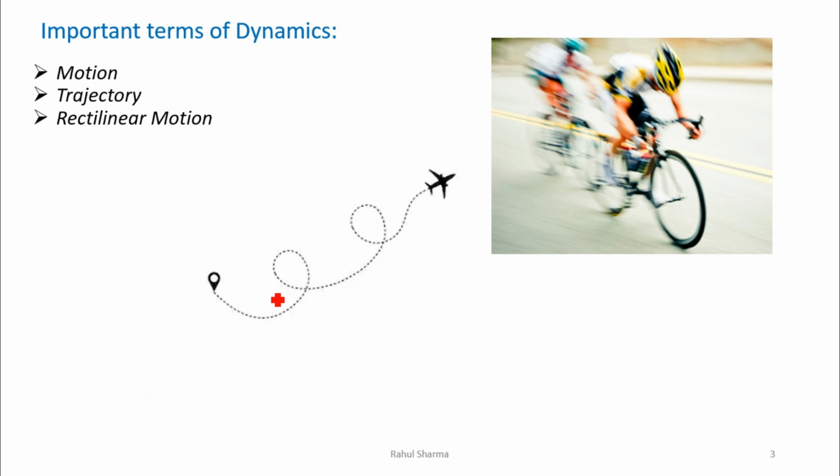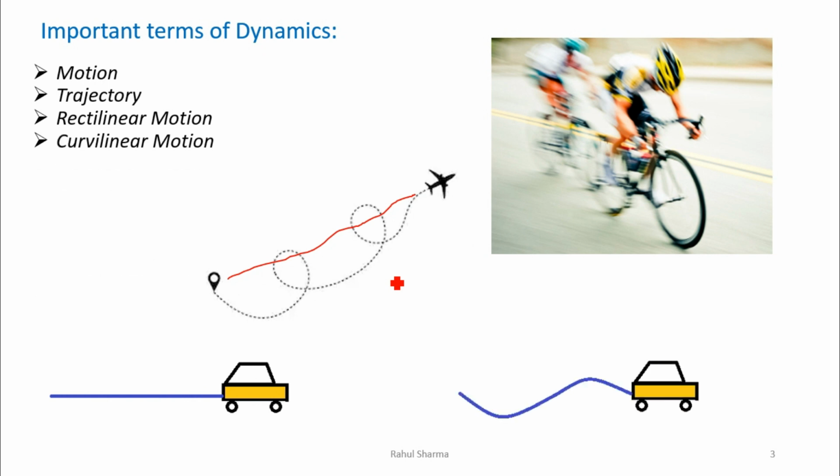If it follows the straight path, from this point to this point it goes straight, then we can say this is rectilinear motion. But if it moves along a curved path, then we say this is curvilinear motion. One more example for rectilinear motion: let's say this vehicle moves straight like this, then it is rectilinear motion, and if it goes like this, then we say it is curvilinear motion.